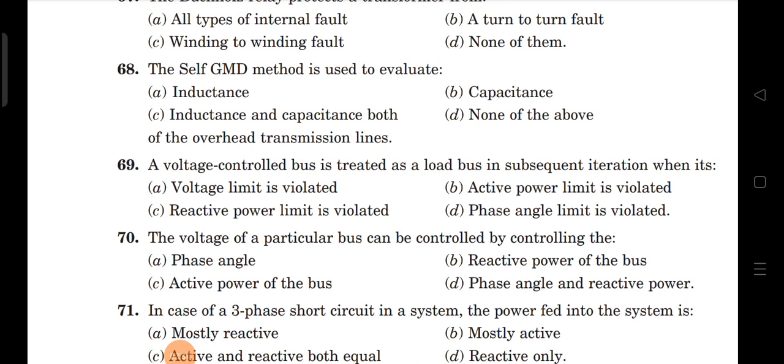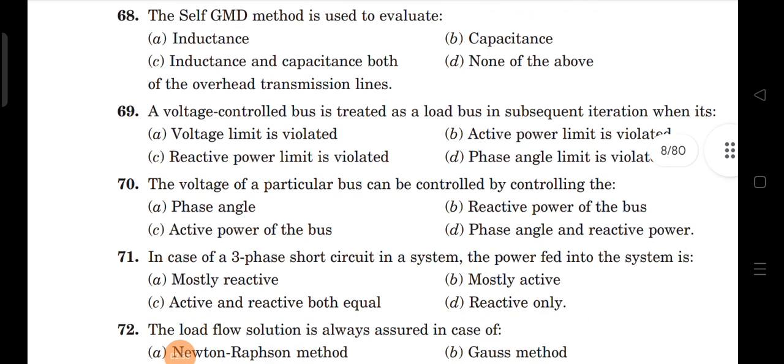Next, 70th question. The voltage of a particular bus can be controlled by controlling... Voltage is nothing but E at an angle delta, right? That means by controlling the V, that means load V at an angle 0, right?